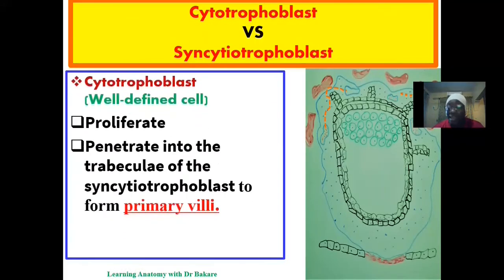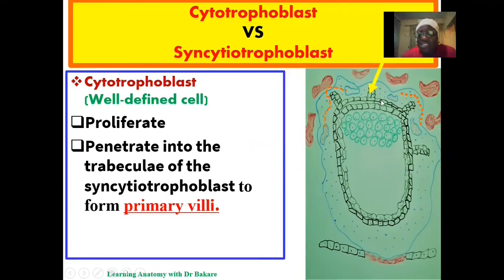For the cytotrophoblast, we say that it is the inner layer of the trophoblastic cell. This is the area highlighted in black. If you view this collection of cells critically, you will see that their cell wall is well defined. It is still intact, and they continue to proliferate, increasing in number due to mitotic division. They proliferate and drive into the trabeculae of the syncytiotrophoblast. This layer in the outer region is the syncytiotrophoblast. The trabeculae are the space between the 2 lacunae. These are the lacunae, and the space between them within the syncytiotrophoblast is called the trabeculae.